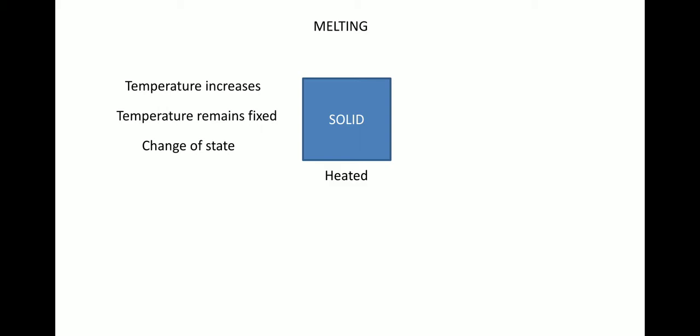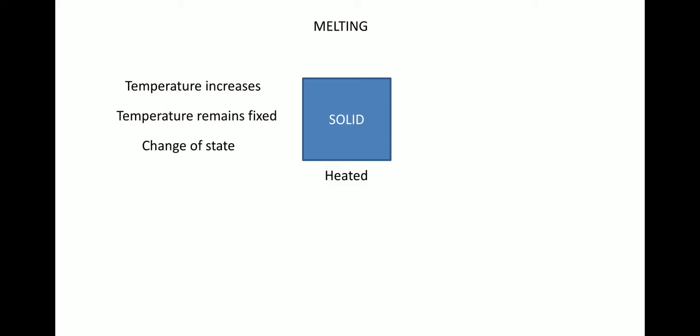Now let's learn about melting. Let's say there is a solid, and when it is heated, the temperature of this solid will increase. So the temperature increases up till it reaches a certain temperature, after which the temperature remains fixed. At this time, the heat being supplied will be used in order to change the state of matter from solid to liquid.